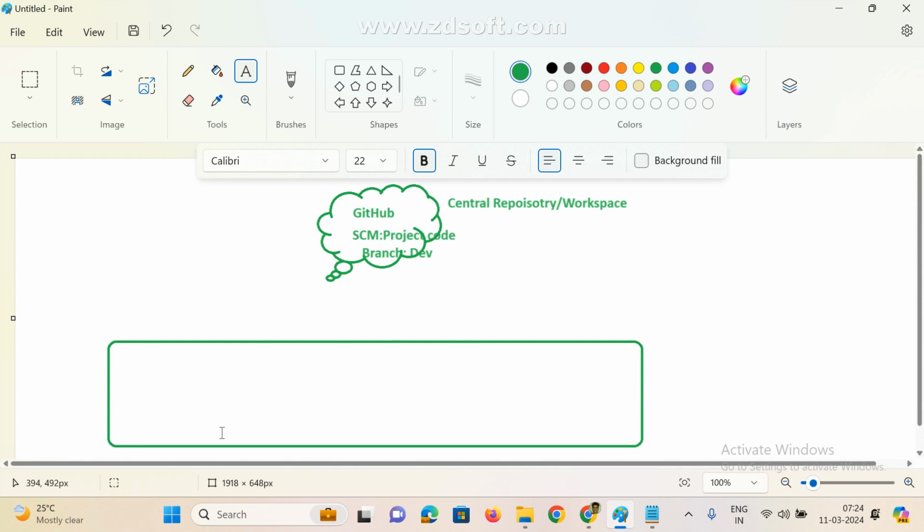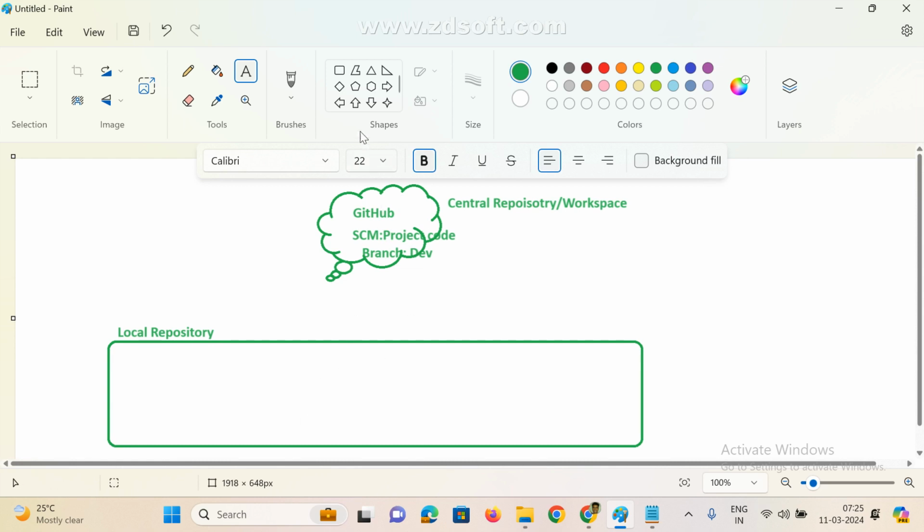Now this is the central and this is the local. Local means there is a local repository, meaning your laptop or desktop. This is the central repository. Everything we write here, on the local machine only. The central is one server hosted somewhere, common for everyone, but the local is only yours.